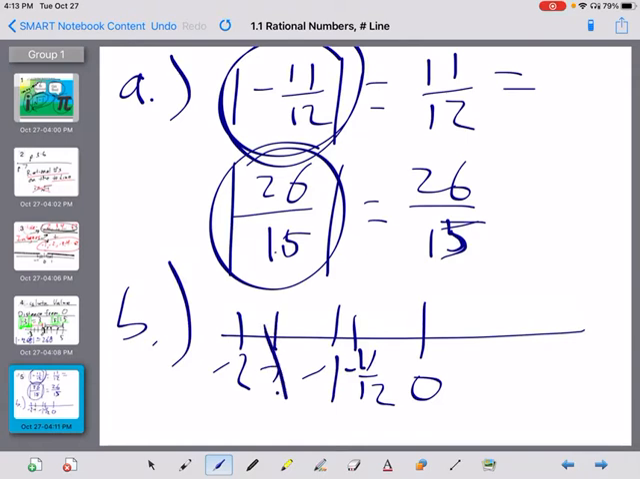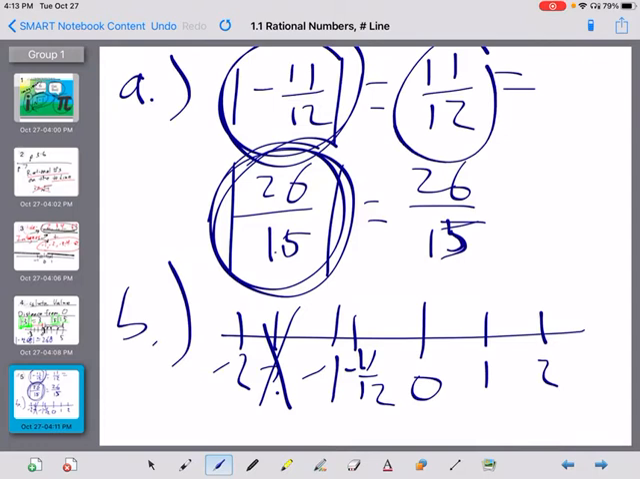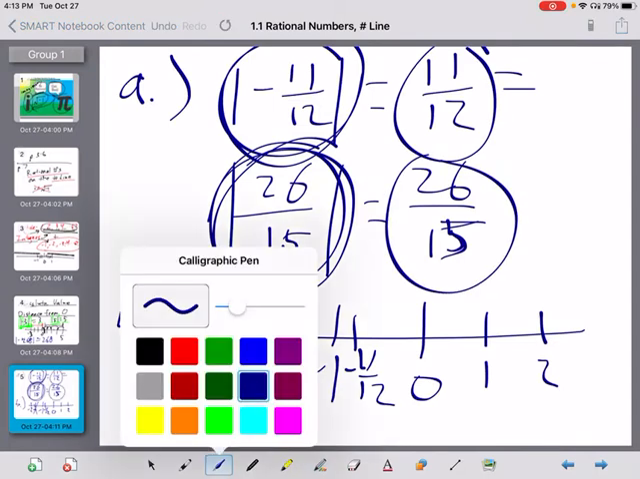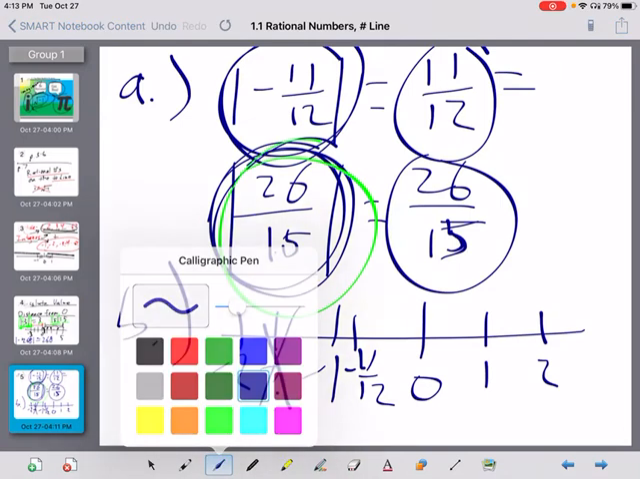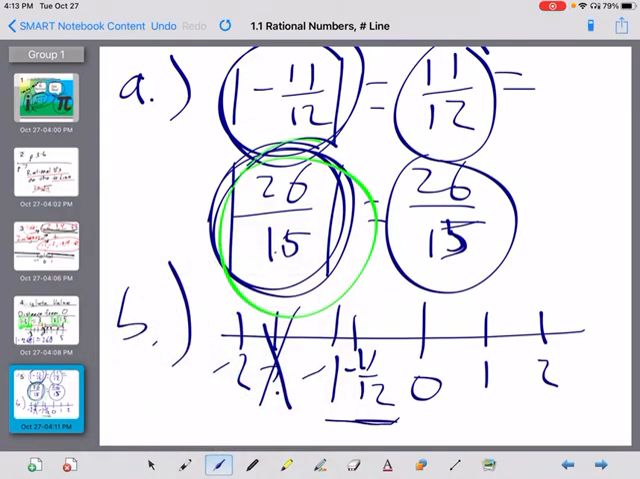No, it's not. Why is that? Because this is a positive number. They asked which number is closer to 0. They're not talking about which absolute value is closer. They're talking about the actual numbers themselves. So this is where -11/12 is, and for 26/15, 15 goes into 26 almost 2 times, but not quite. So we're going to say it's about right here. And that is 26/15.